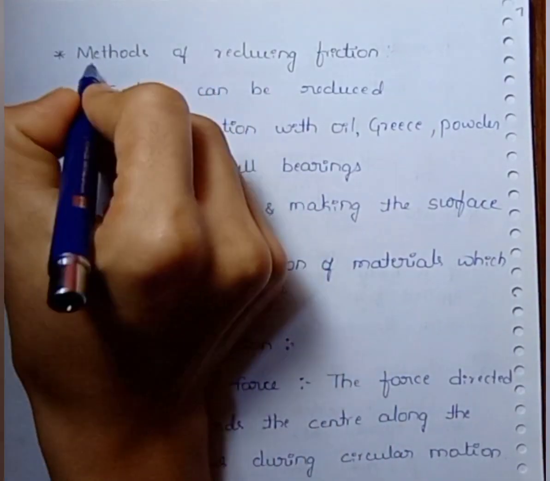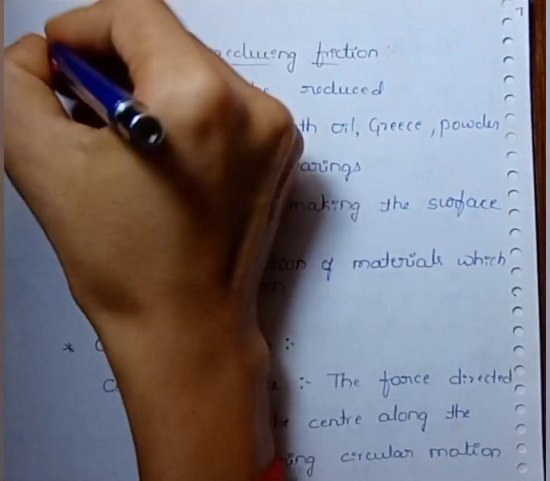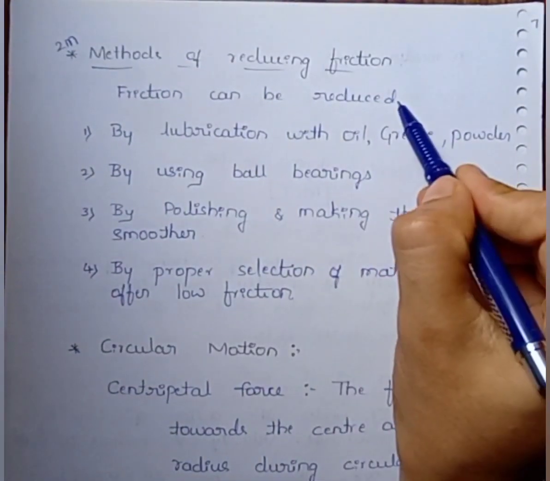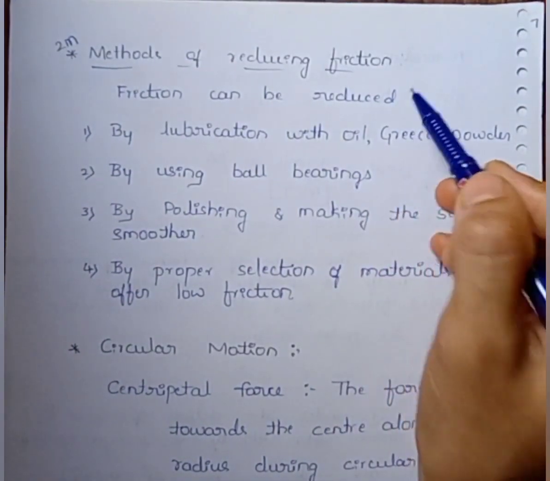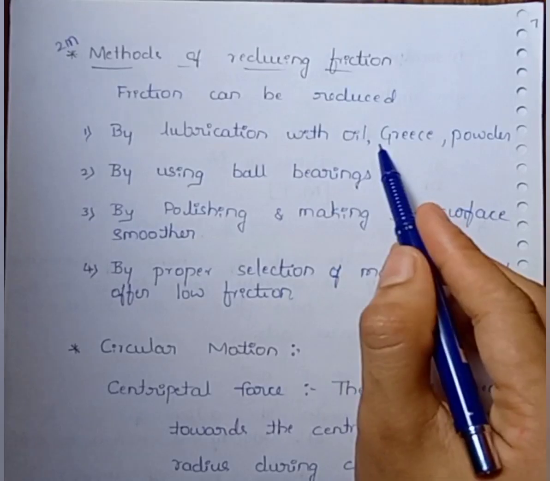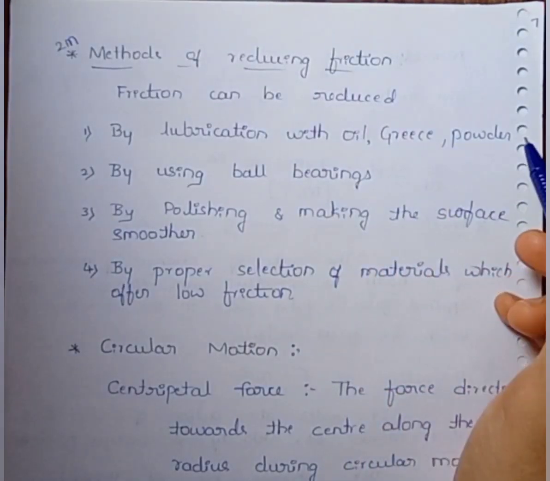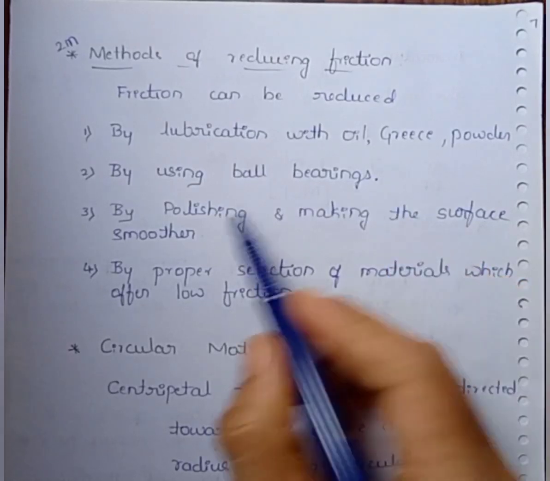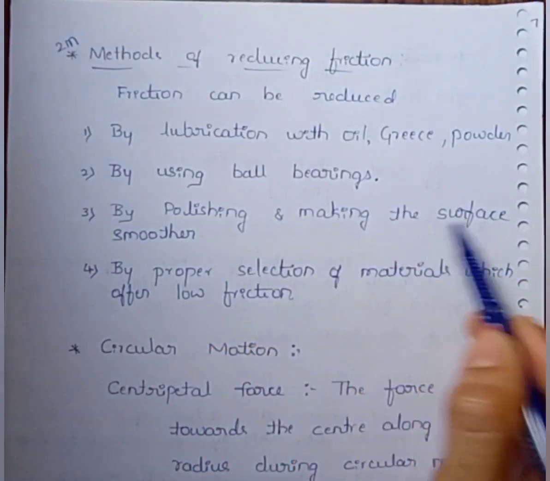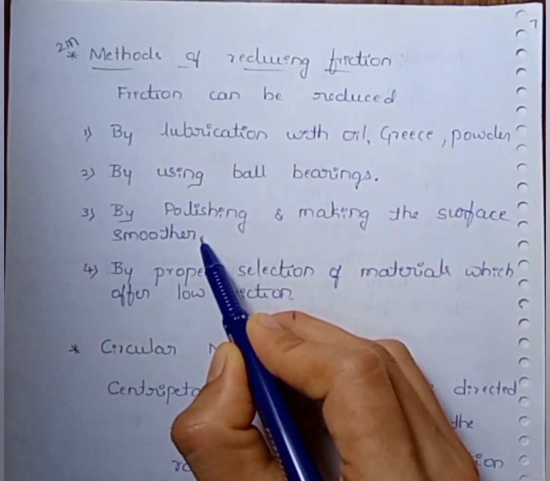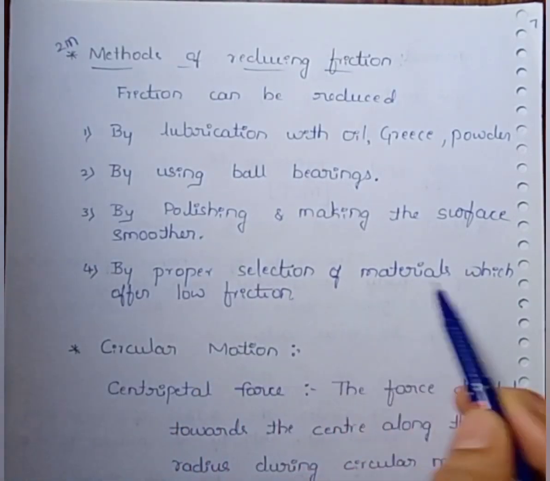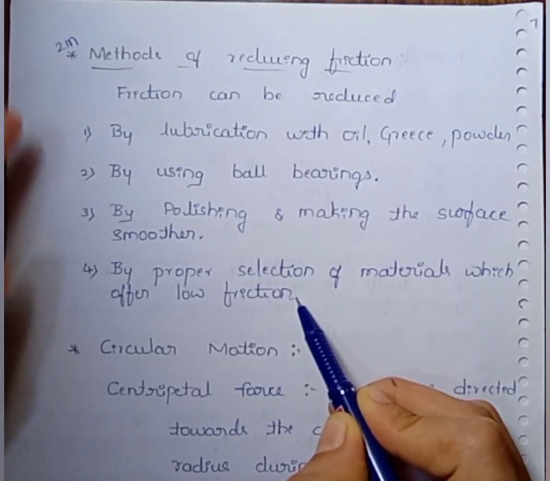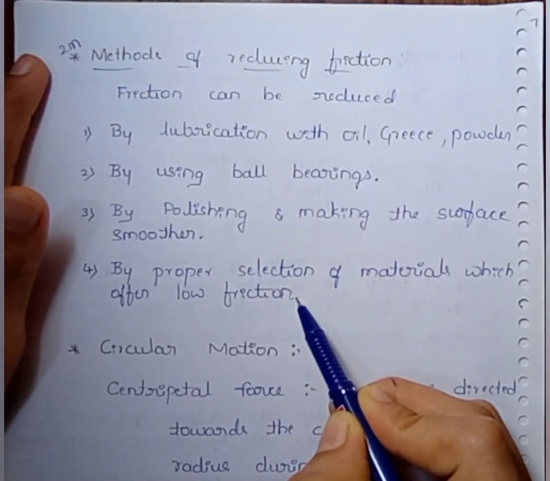Next one is methods of reducing friction, and this one is also important for 2 marks. Friction can be reduced. How can we reduce friction? By lubrication with oil, grease or powder, by using ball bearings, by polishing and making the surface smoother, by proper selection of materials which offer low friction. This one is very important for 2 marks.